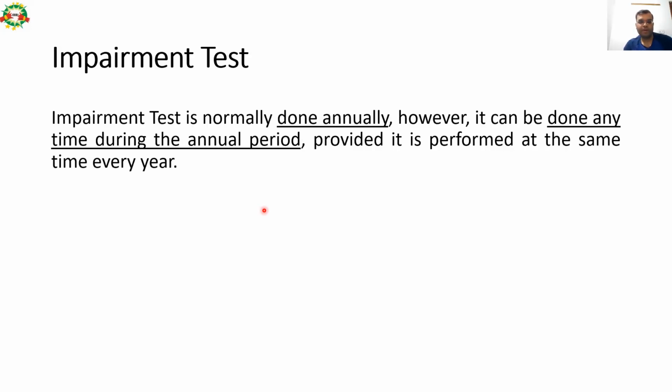Impairment test. Impairment test is normally done annually. This is the frequency of the impairment test, however it can be done any time during the annual period. So there is no specific period that it has to be done in March, February or January. On a particular date a company can do the test. However, the test should be performed at the same time every year. So the company has to fix a certain date, say on 31st January every year, the company will do the impairment test. So it should be consistent in terms of doing the test on the specific date. So a 1 mark theory question may come out of this slide as well.